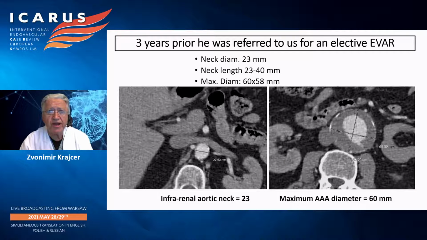So 3 years prior to this, he was referred to our institution for elective EVAR, and at that time, neck diameter was 23 millimeters. Neck length varied between 23 to 40 millimeters, depending on whether you include the accessory left renal or not. And the maximum diameter of the aneurysm was 60 by 58, as shown here.